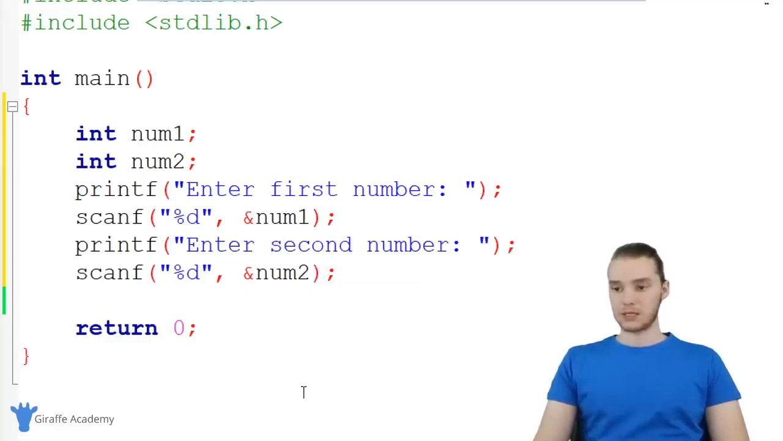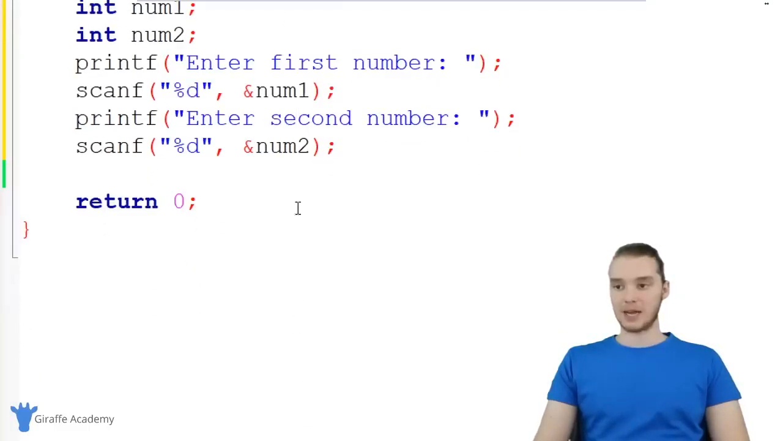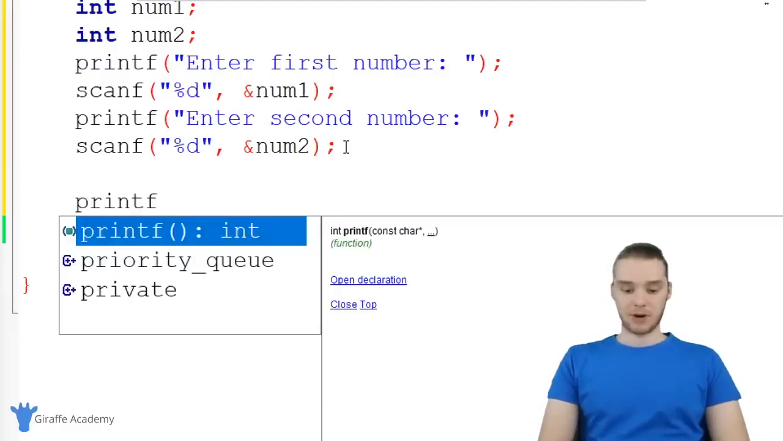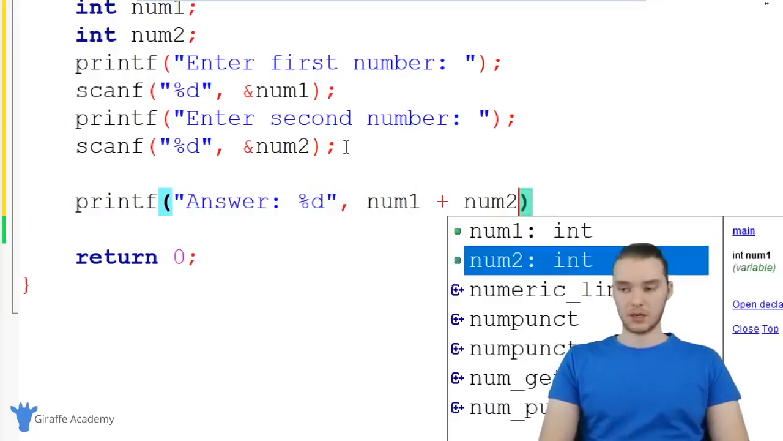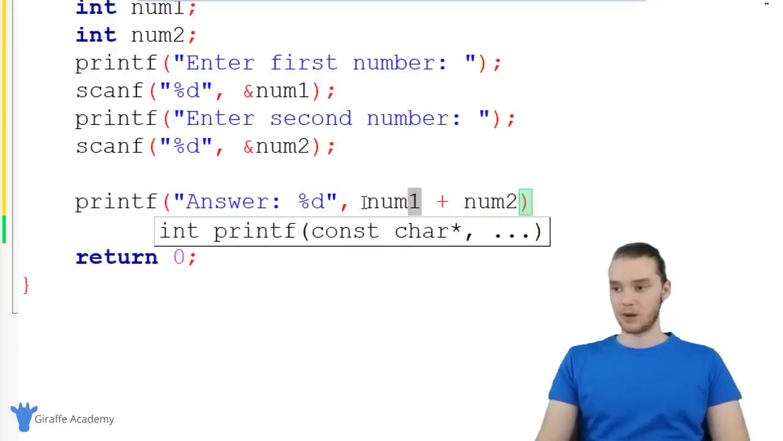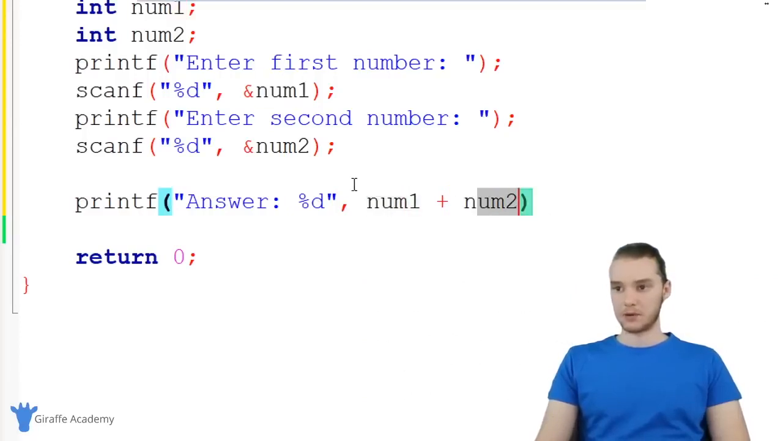All right, so once we're done with this, the last thing we want to do is add them together and print out the answer. So I'm just going to come down here, I'm going to say printf, and we'll just say answer, and over here we'll print out the answer. So it's going to be an integer, and we're basically just going to print out num1 plus num2. So we're going to print out the value of num1 plus num2. So we have our basic calculator. We're getting the first number, we're getting the second number, we're storing them inside of these variables, we're adding them together and printing them out.